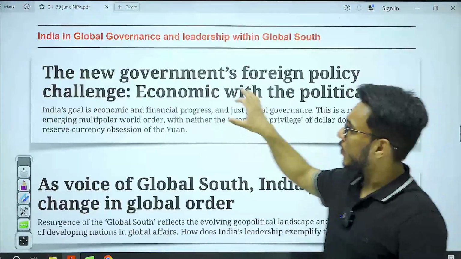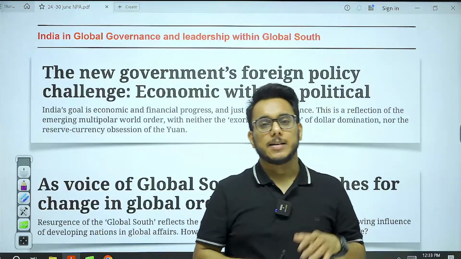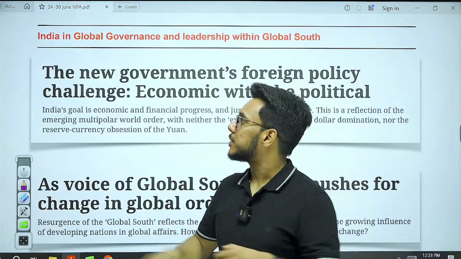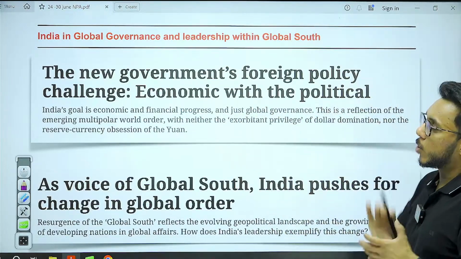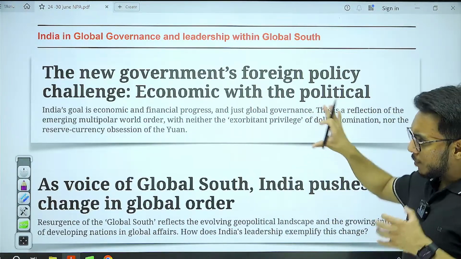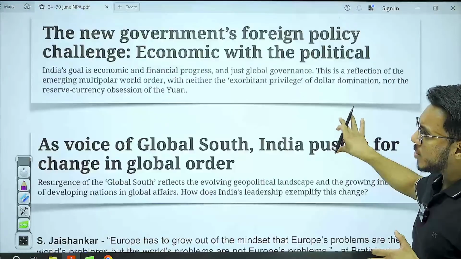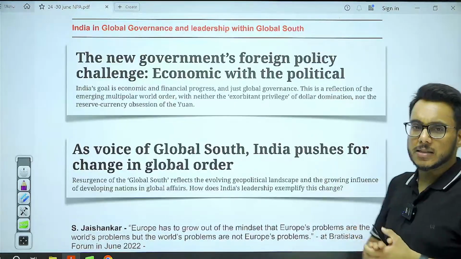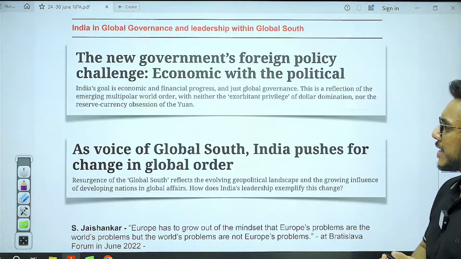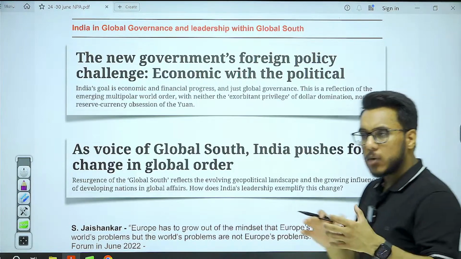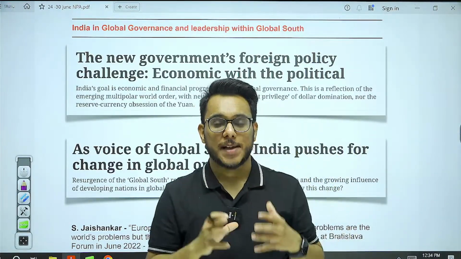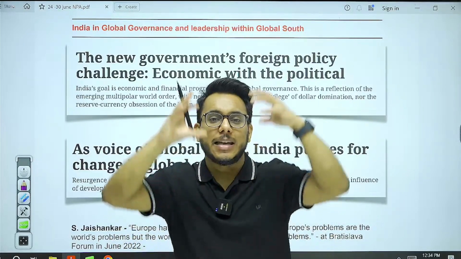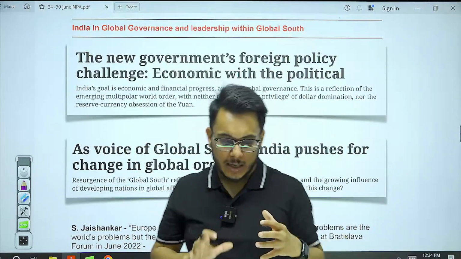Now, the first article that we are going to take here is India in Global Governance and Leadership within the Global South. Basically, guys, there were multiple articles in the examination talking about how India is emerging as the voice of the global south, how India is emerging as the leader of the developing countries in the world.